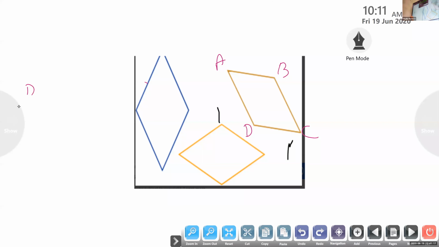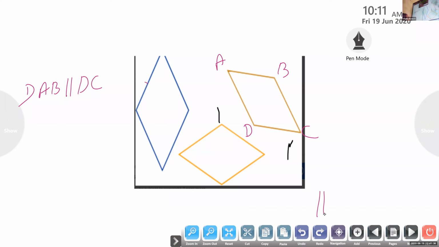Which of the sides are parallel? AB and DC. AB parallel to DC. This is the notation for showing parallel. This mark shows those two sides are parallel.